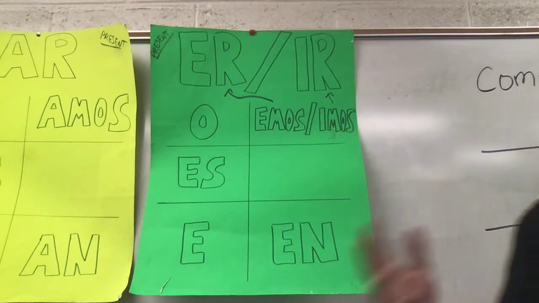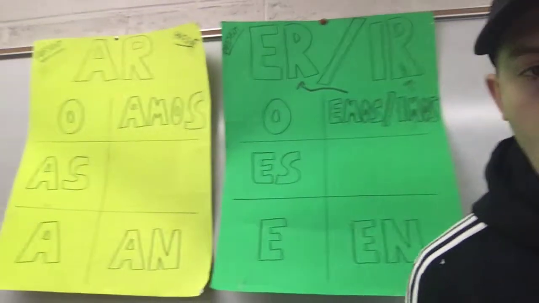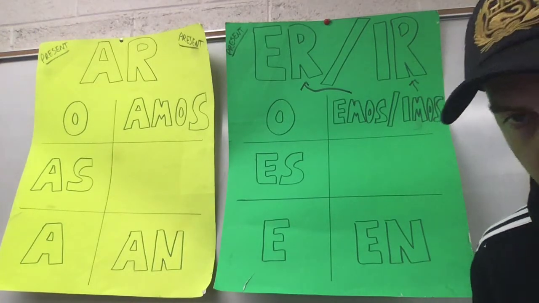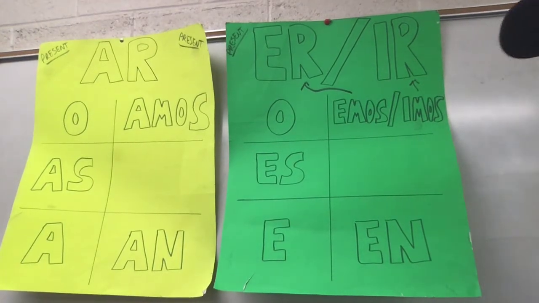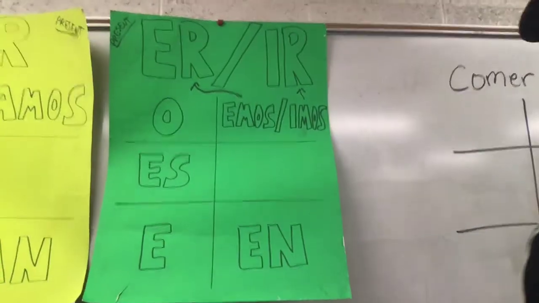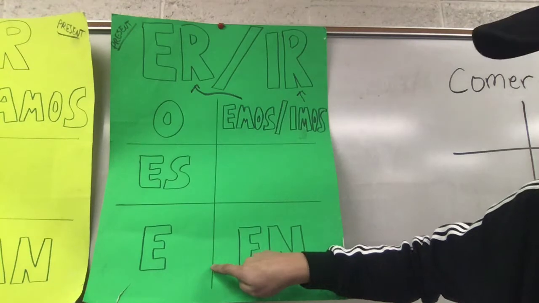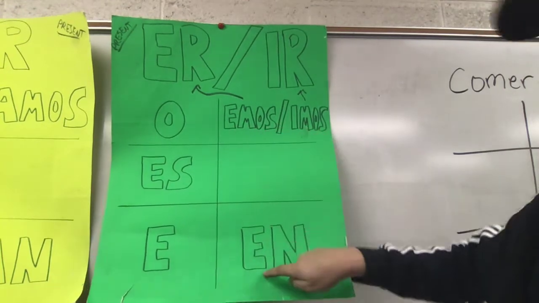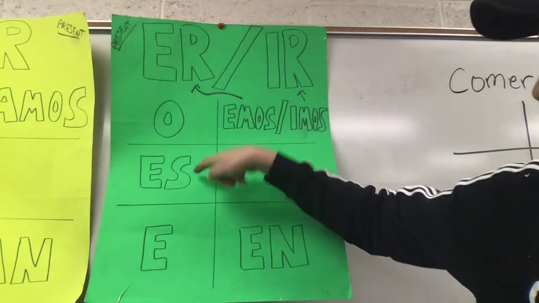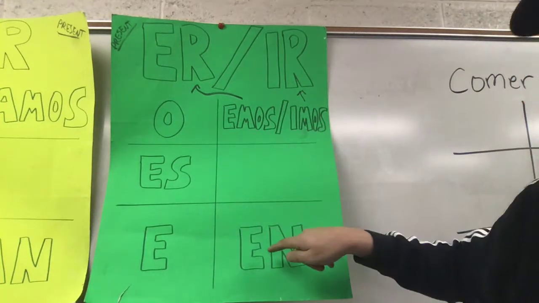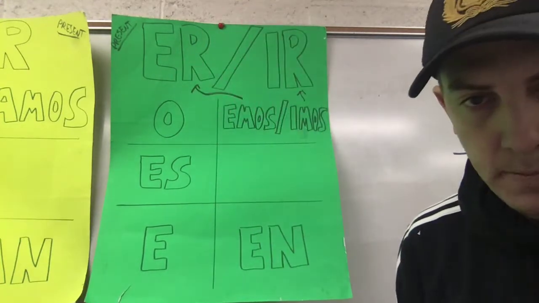So instead of last week with AR verbs, where it was o, as, a, amos, an, this week with ER and IR verbs, we are saying o, es, e, hemos, en, for ER verbs.